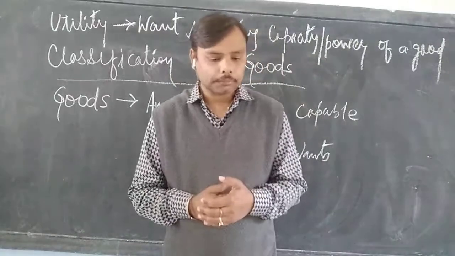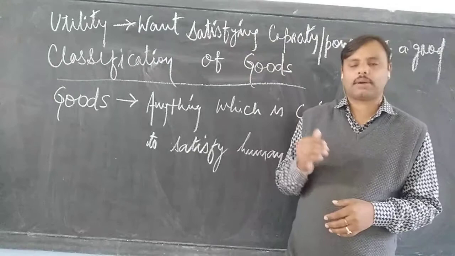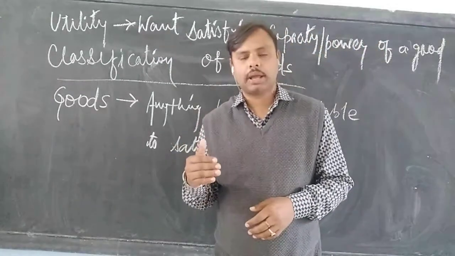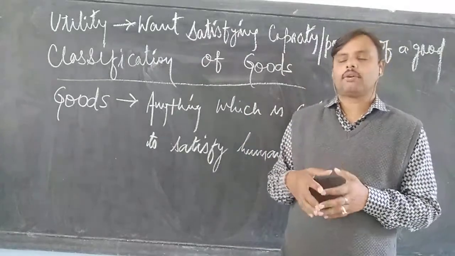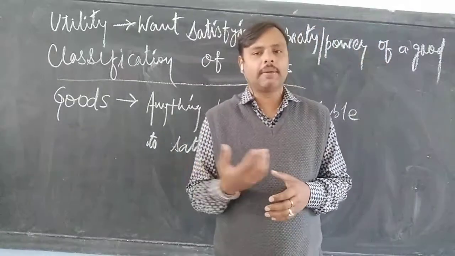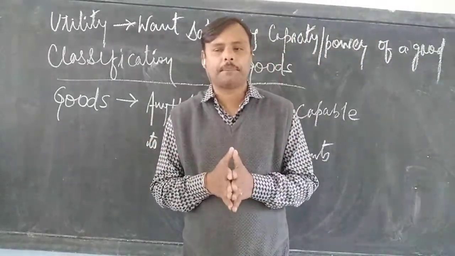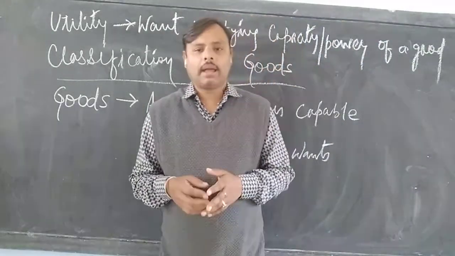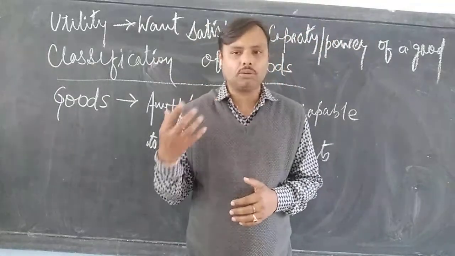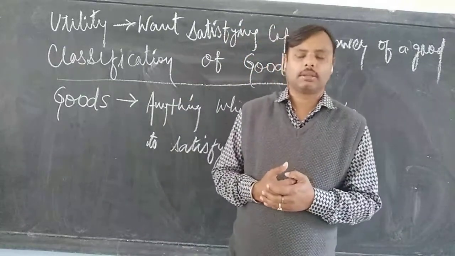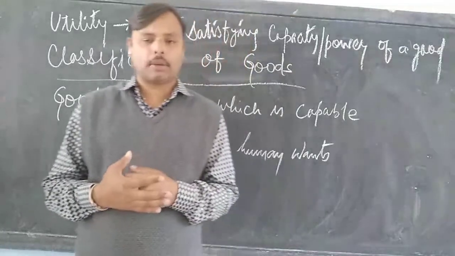Okay. Now, the second categorization is on the basis of value. On the basis of value, the goods are categorized into free goods and economic goods. Free goods are those goods which are freely available, for which we do not need to pay anything. That is a free gift of nature. Air, water, sunshine, all these are examples of free goods. As far as economic goods are concerned, they are all those goods for which we need to pay something. The moment we pay something, it becomes an economic good.